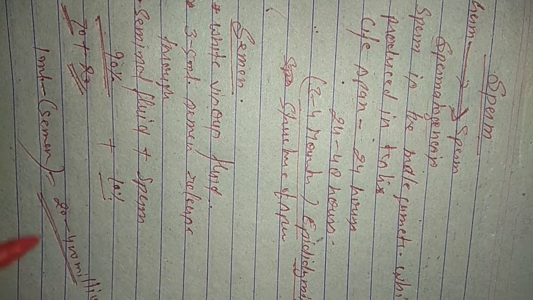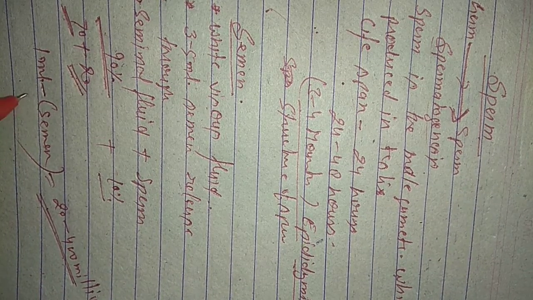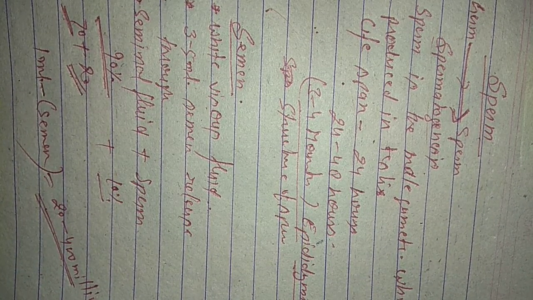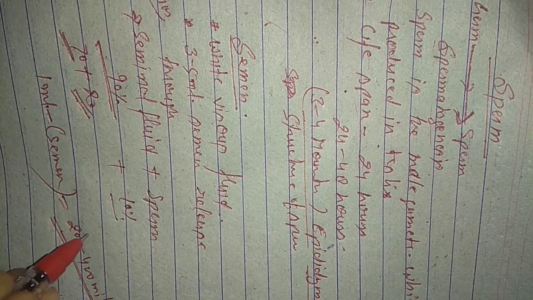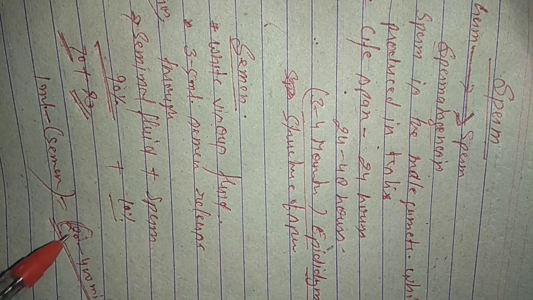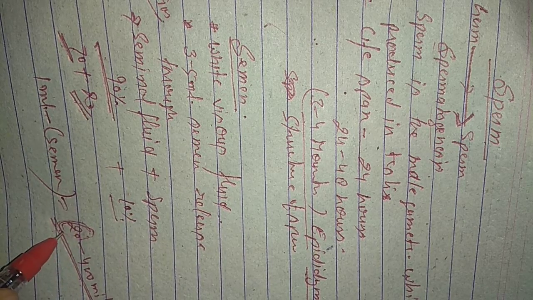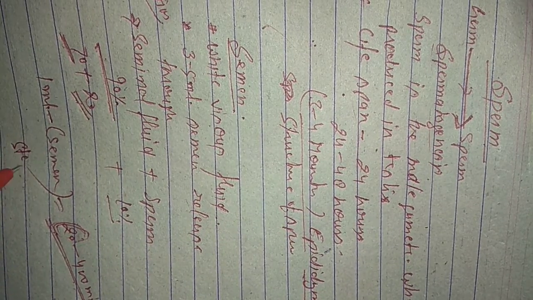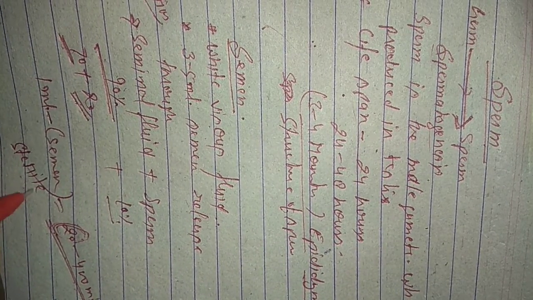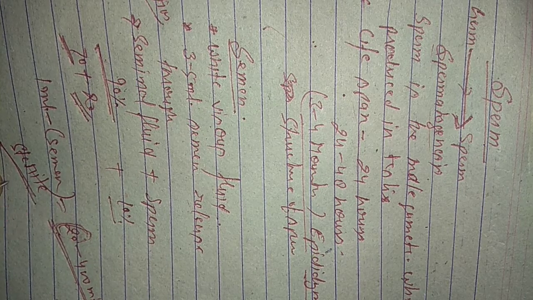If the number of sperm is less than 20 million, that type of person is called sterile. Sterile means the person is not able to produce young ones.